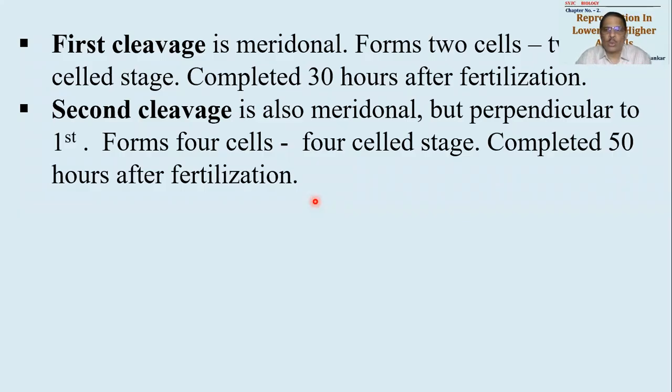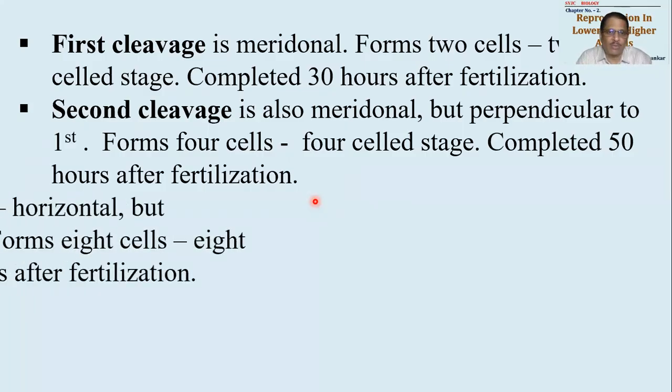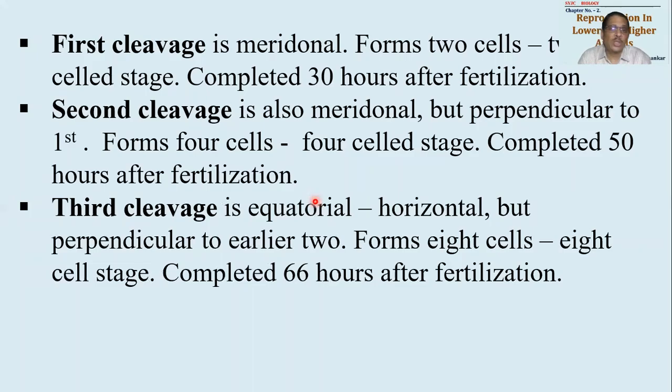Okay, so it is also called the 4 cell stage and can be reached around 50 hours after fertilization. इसके लिए 50 घंटे का टाइम लगेगा फर्टिलाइजेशन से, but purely second cleavage will require 20 hours of time. Third cleavage is horizontal, that's why it is called equatorial.